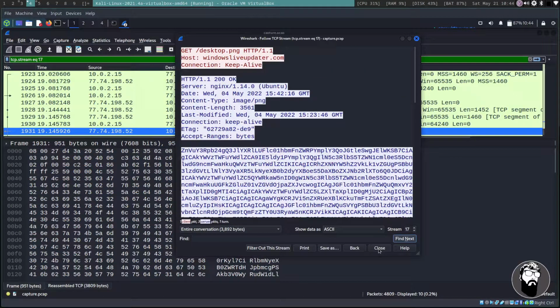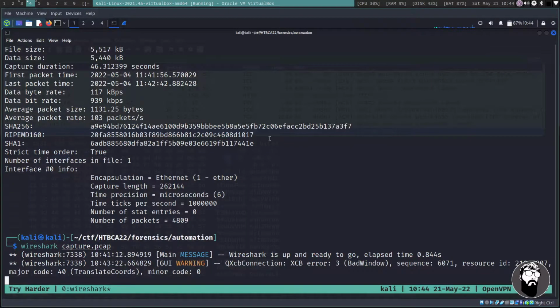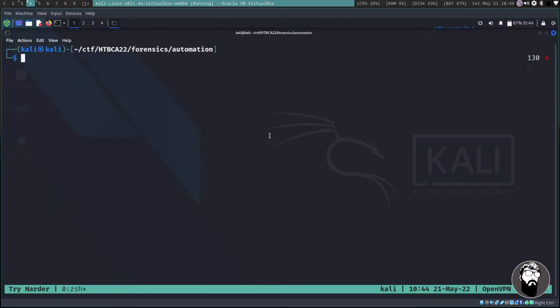So I thought that was interesting. We've already saved the file, so we don't need to copy this down. I'm going to go back over to the terminal, and we'll kill our Wireshark for now, and we'll bring it back up in a minute.